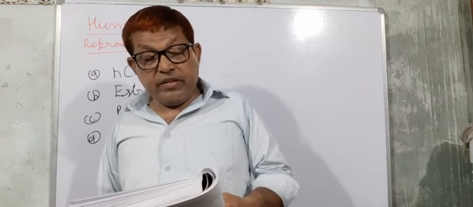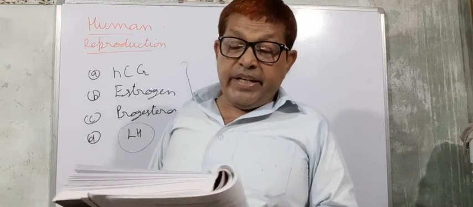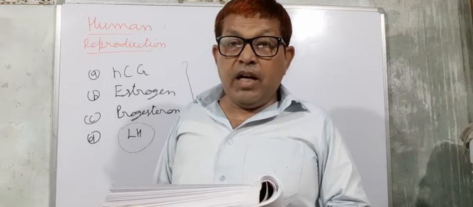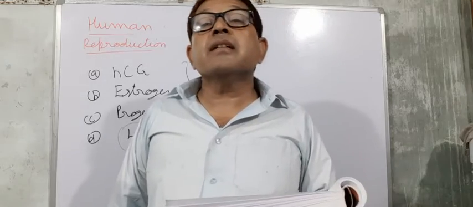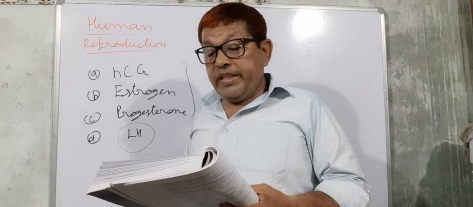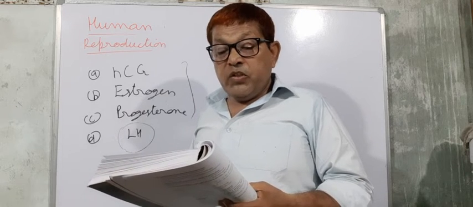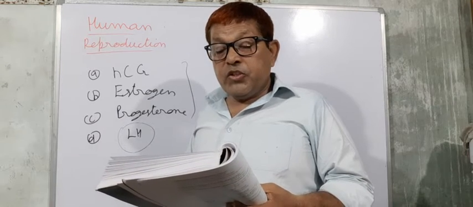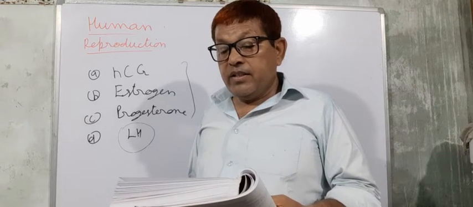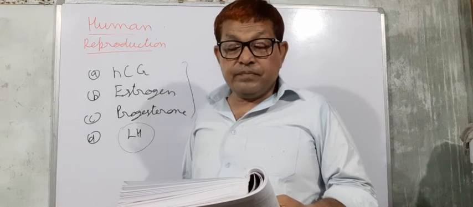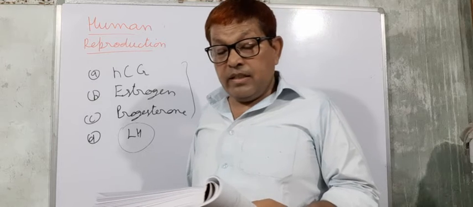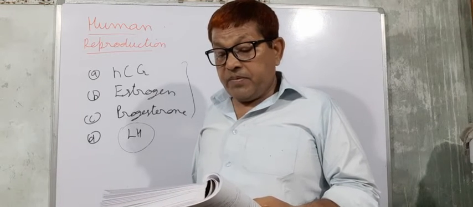Now next question, it is also a very important question. The membranous cover of the ovum at ovulation is: four options are given. Corona radiata, zona radiata, zona pellucida and chorion. So here corona radiata is the correct option.